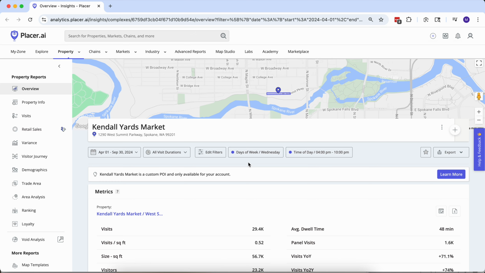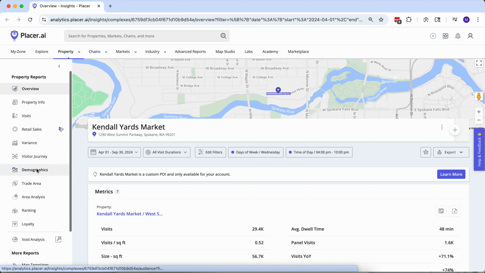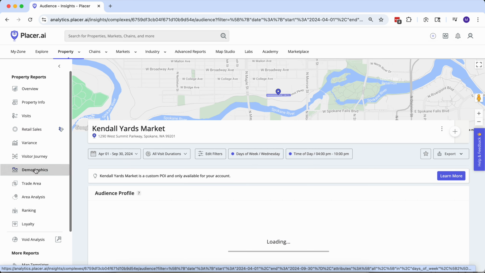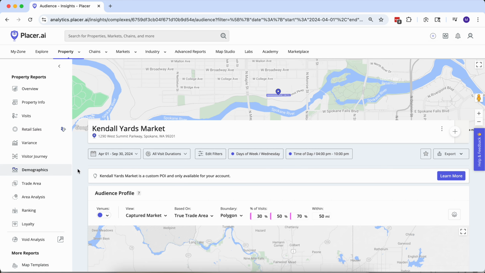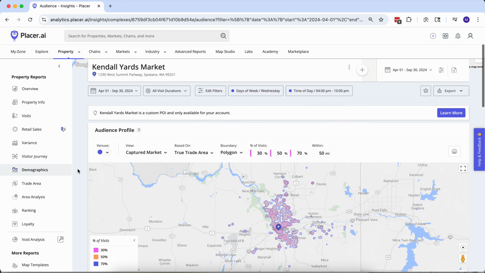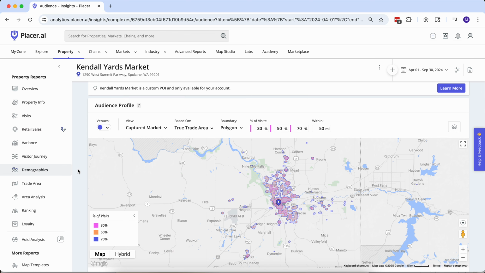So from here, we already covered the overview of the information that you can get from the property reports, but what I want to spend the time doing today is diving into the demographics. If we come over to the demographics tab on the left hand side, then we can start getting a pretty fine-grained view of what types of households show up to the Kendall Yards night market.